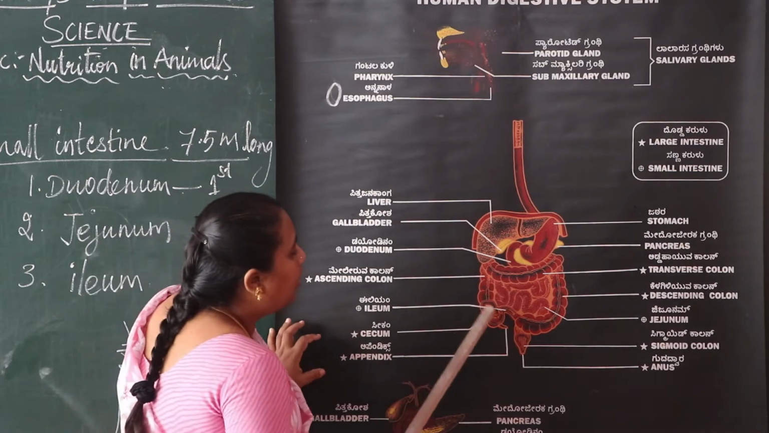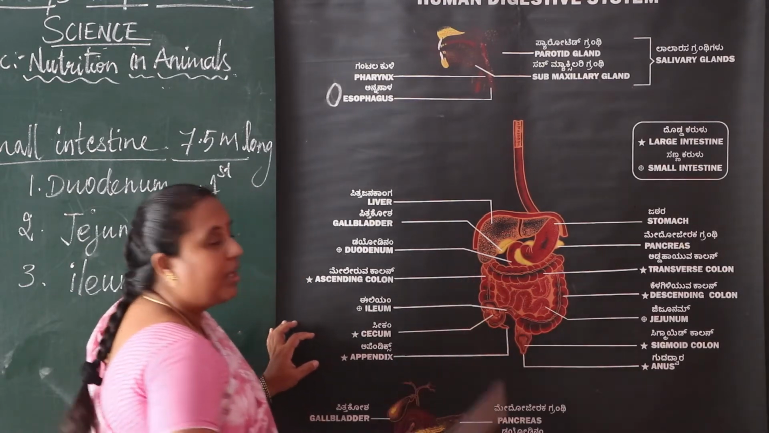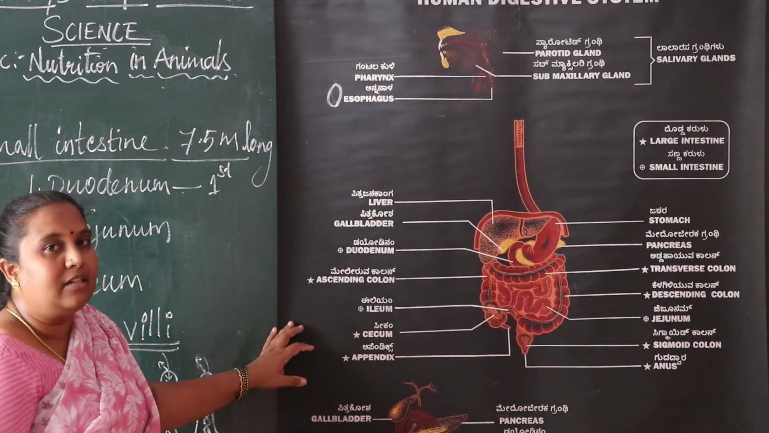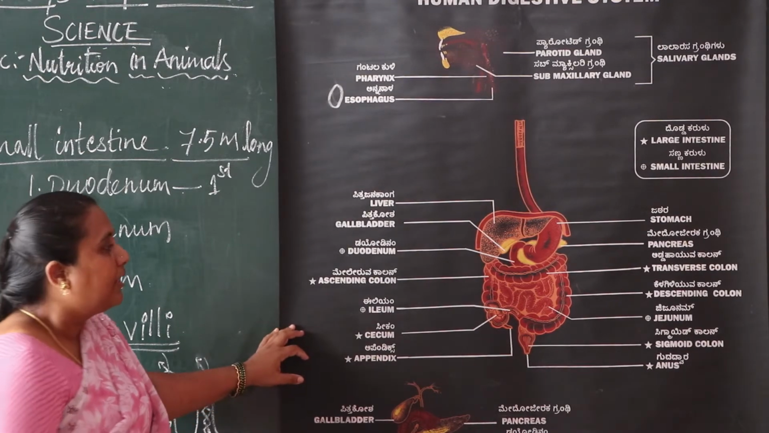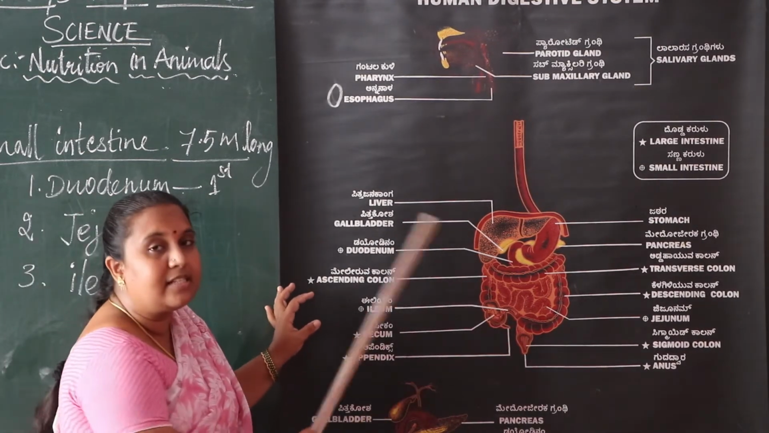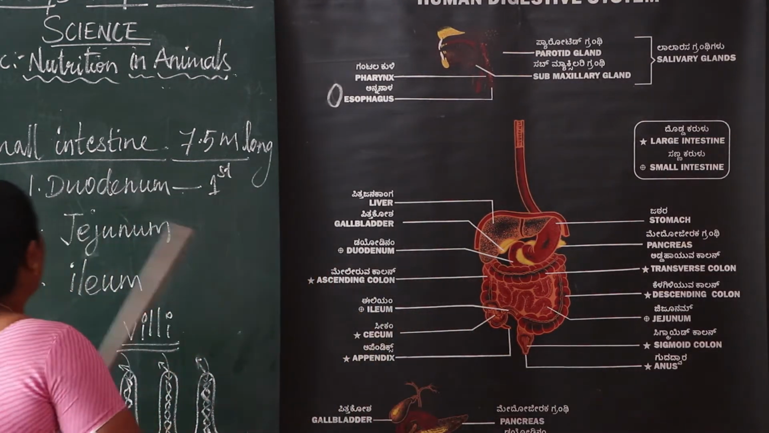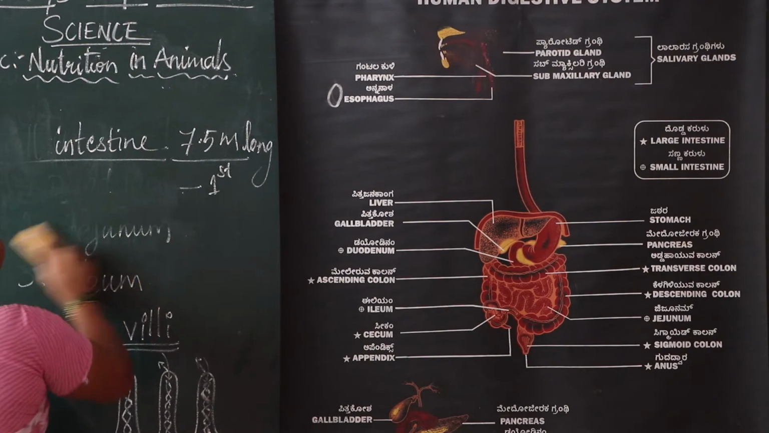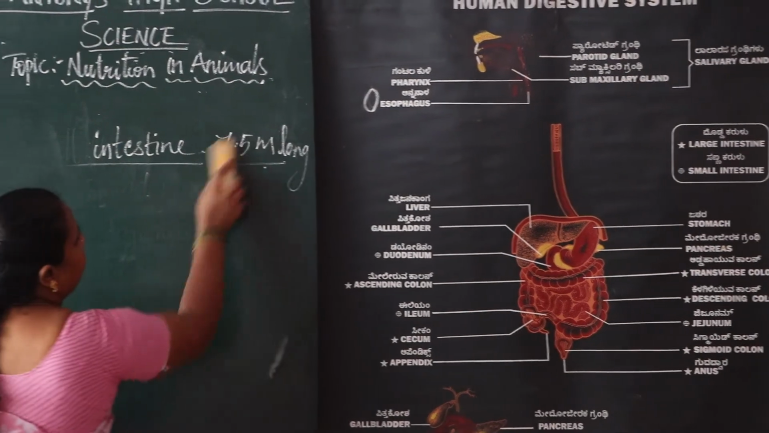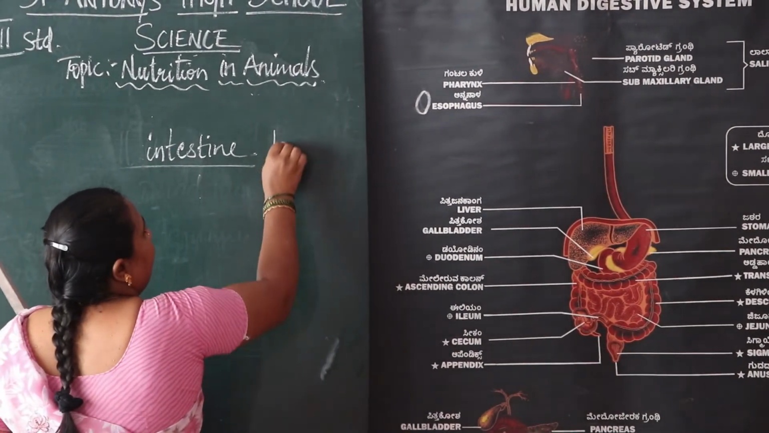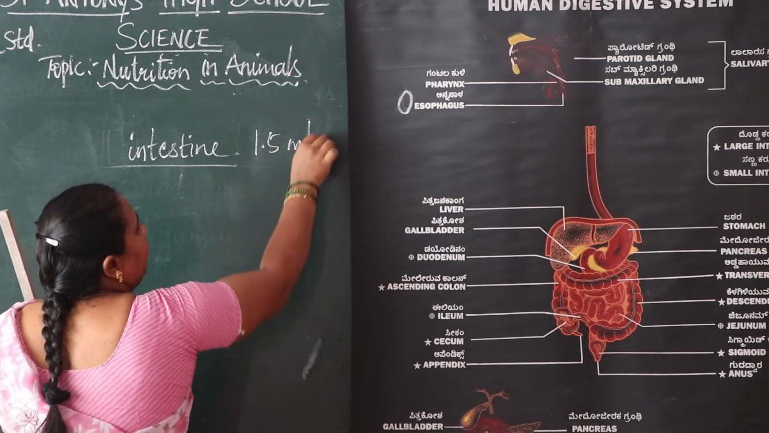And then we move on to the large intestine. The large intestine is a very small part. It is nearly 1.5 meters long. It is only 1.5 meters long.